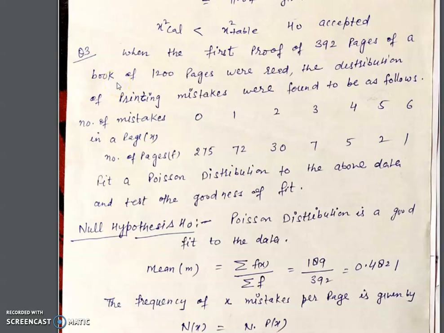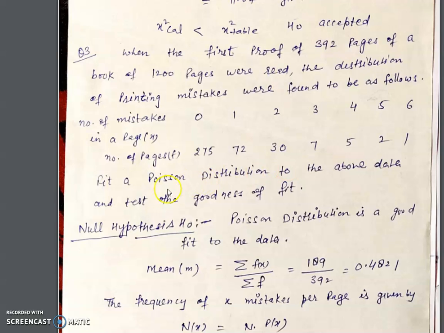Now here is the third example, based on goodness of fit. This is the second type of example. When the first proof of 392 pages of a book of 1200 pages was read, the distribution of printing mistakes was found to be as follows. In this numerical, we have the number of mistakes and the number of pages. Number of pages 275 have no mistake, in 72 pages there is one mistake, in 30 pages there are two mistakes, and so on.